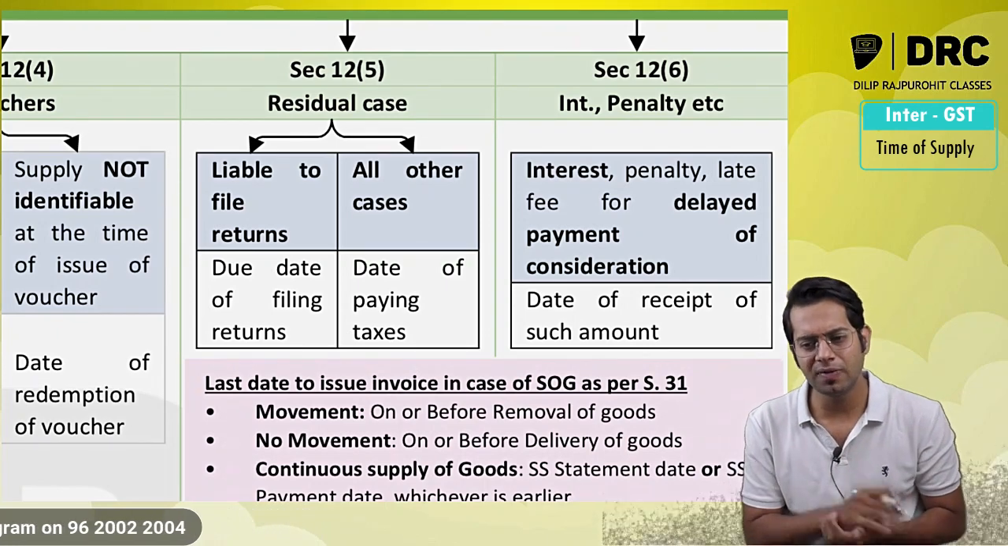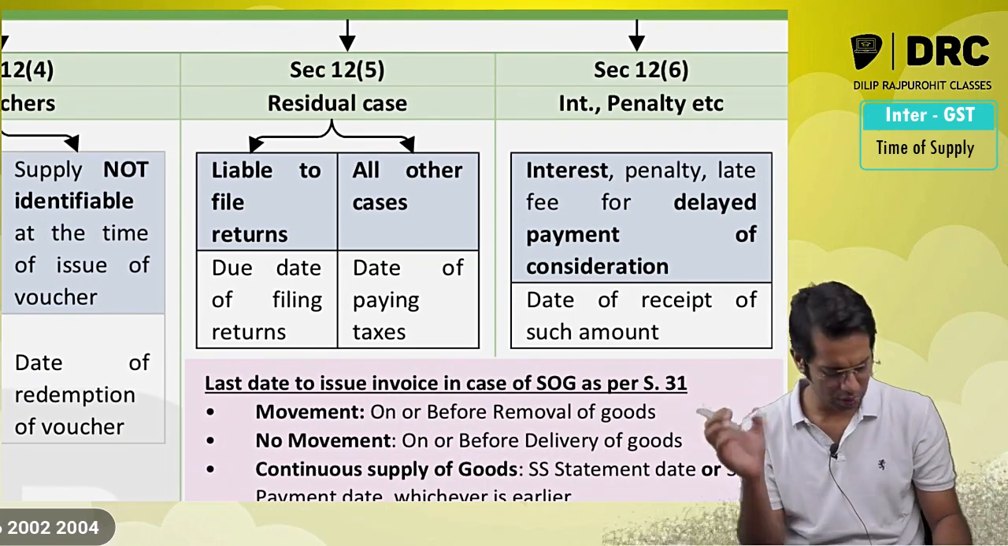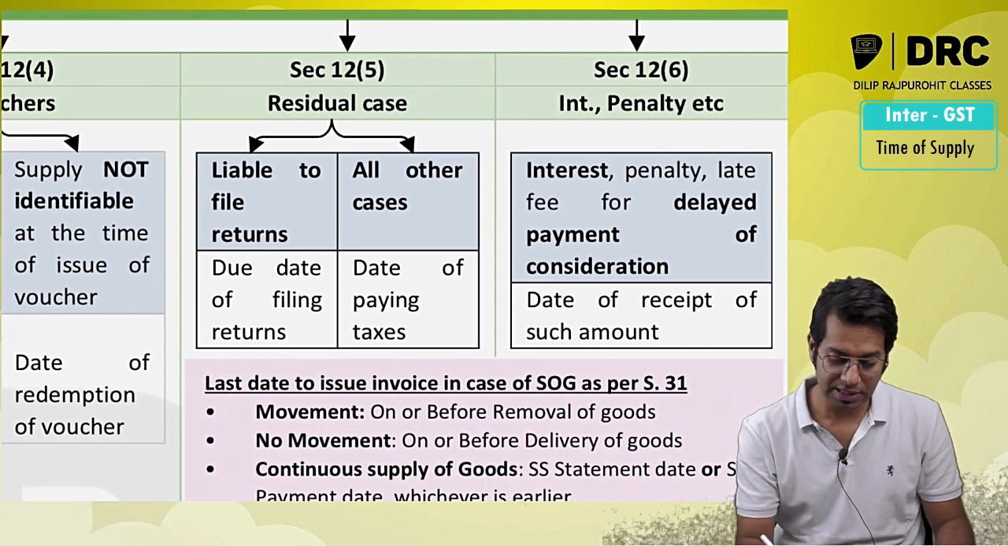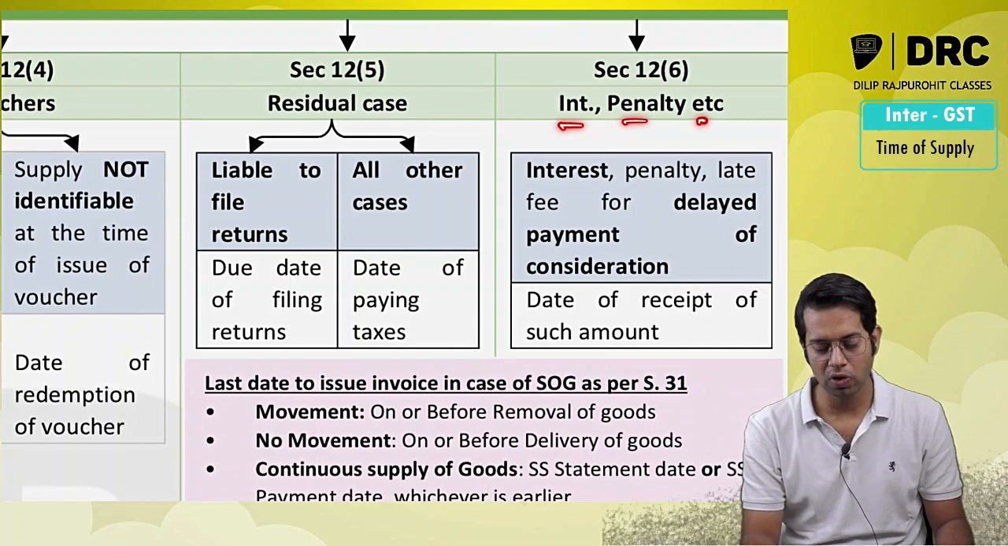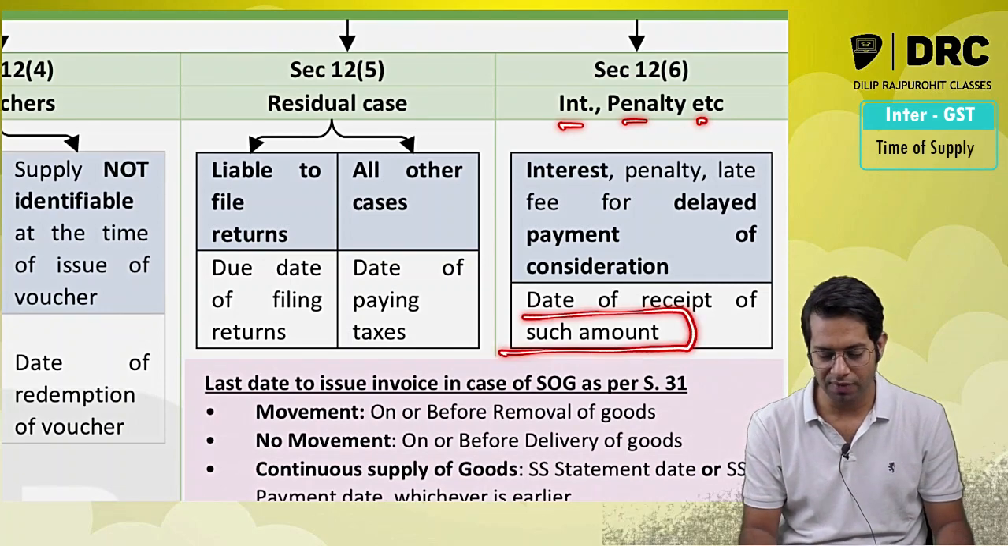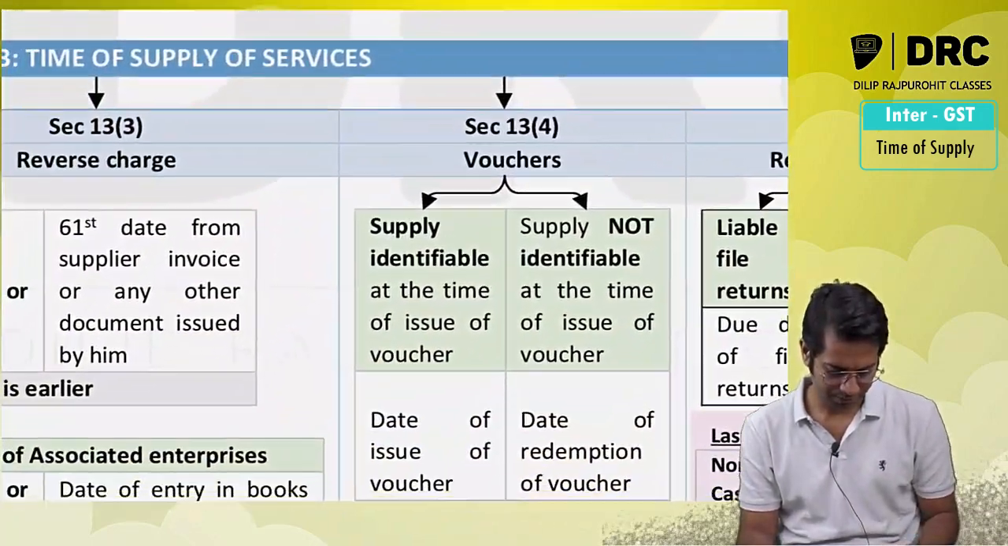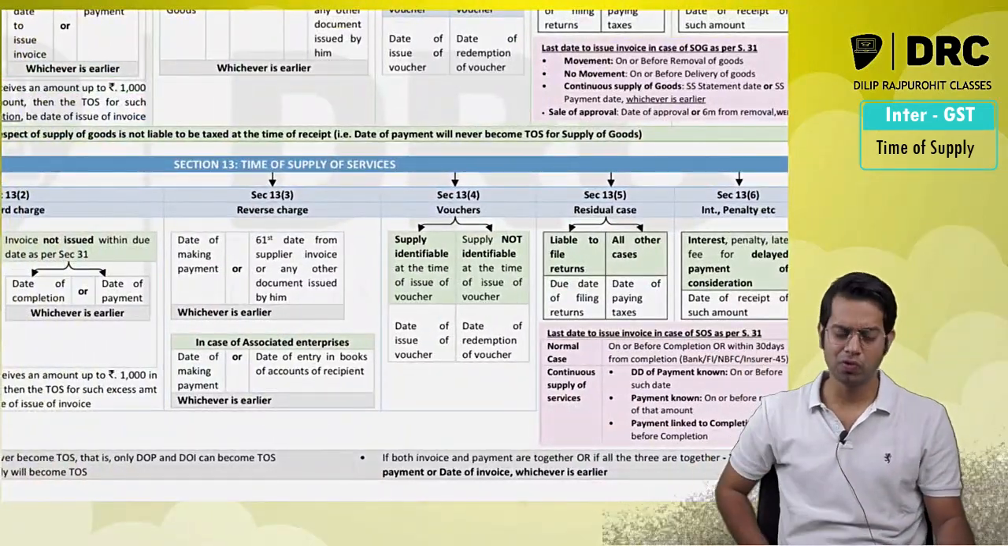Now the payment is not made within 30 days, you are charging some interest from him, you are collecting some penalty from him. In such cases, for this interest, penalty, late fee for delayed payment of consideration, the time of supply will be what, sir? The date when you are receiving such particular amount. So this is in respect of goods.